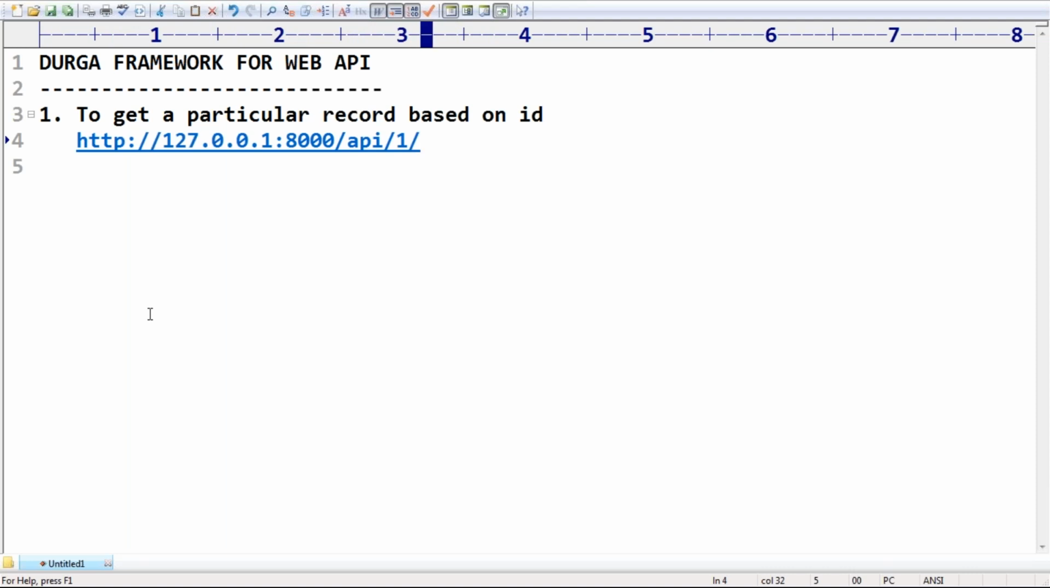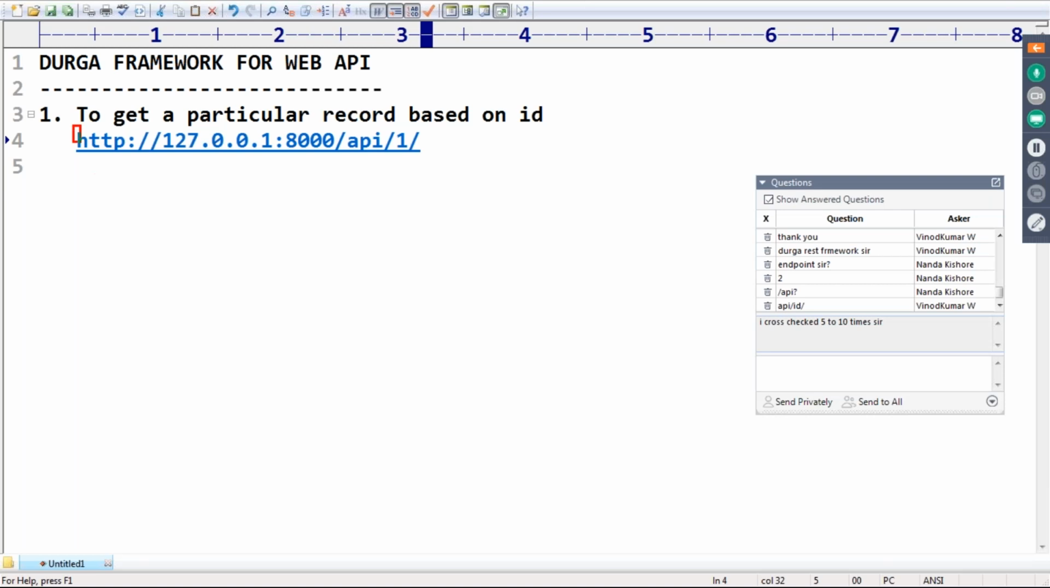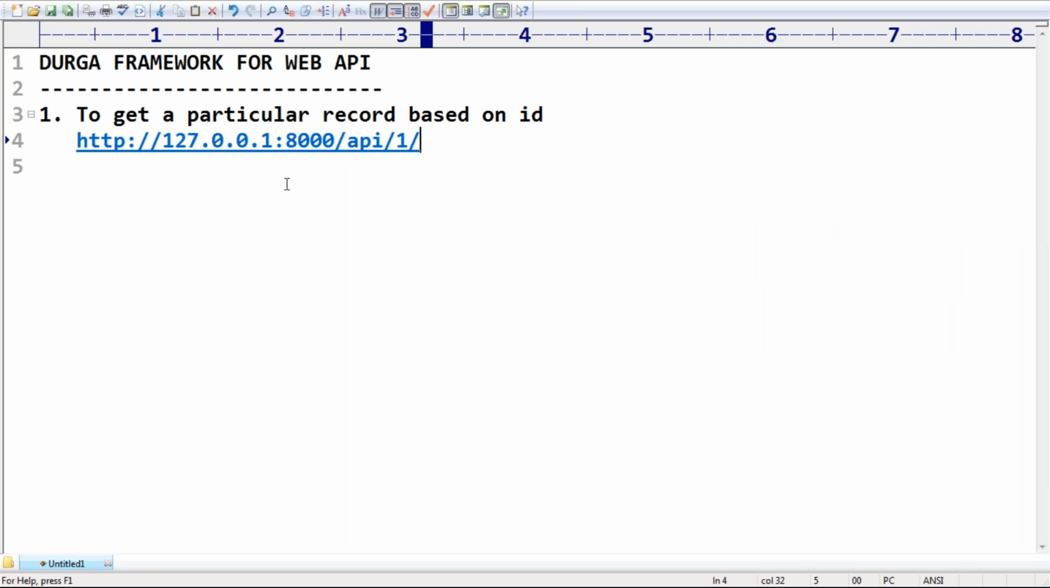Sir, do you know this is called the base URL? Observe that this is called the base URL. This is called the endpoint. Like this we have to pass. Now, to get a particular record, this is the thing we have to take.